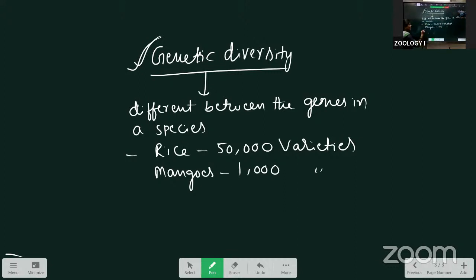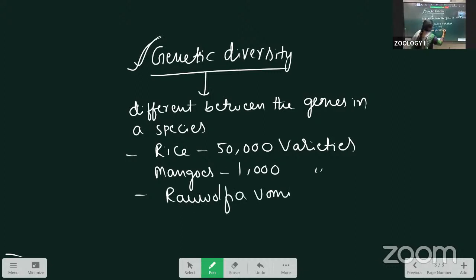The good example is Rauwolfia serpentina. This Rauwolfia serpentina plant we find only in the Himalayan range. They are present in the Himalayan range only.